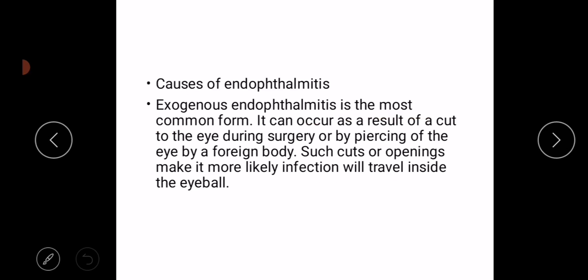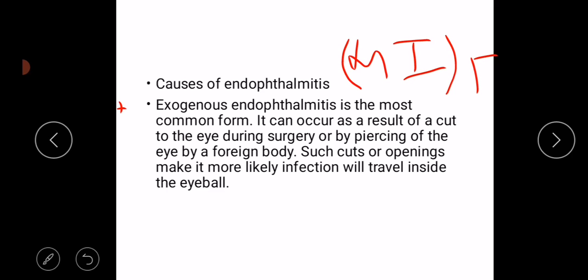What are the causes of endophthalmitis? Endophthalmitis is caused by exogenous causes mostly, for example due to microbial infection caused by staphylococci and other bacteria. It can also be caused by fungi, and it can occur as a result of a cut to the eye during surgery or piercing of the eye by a foreign body.